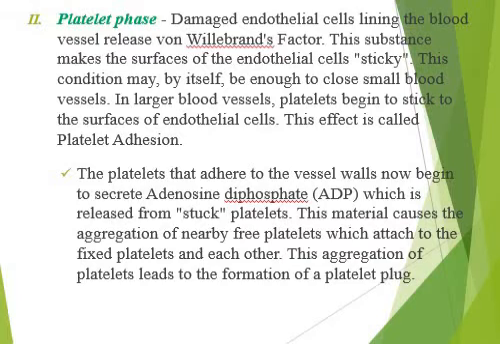Another step is the starting of platelet formation, and this step is catalyzed by the production of adenosine diphosphate, which is released from these modified platelets. This material causes the aggregation of nearby free platelets, attaching the platelets to each other, and this leads to the formation of the platelet plug. So the first step we have is vasoconstriction, then it is followed by the platelet plug formation.